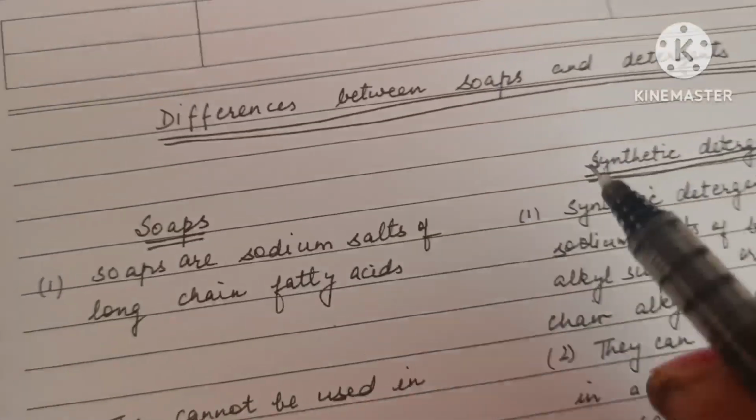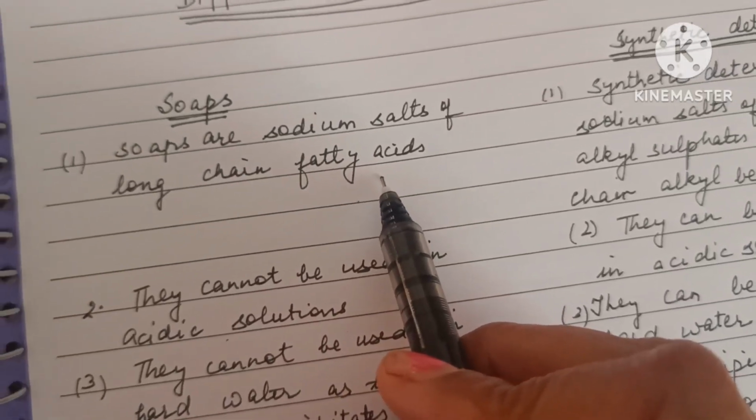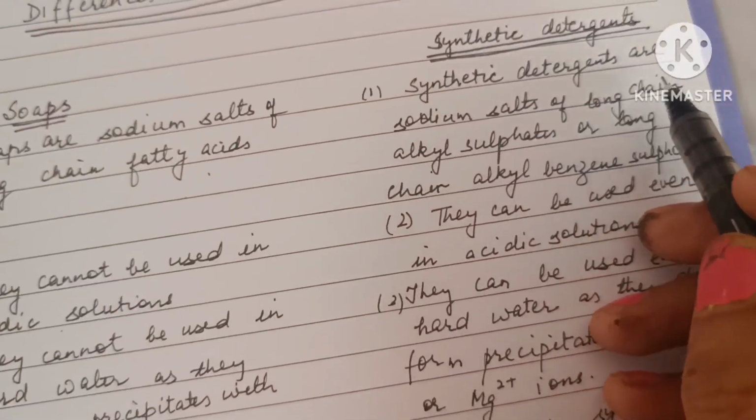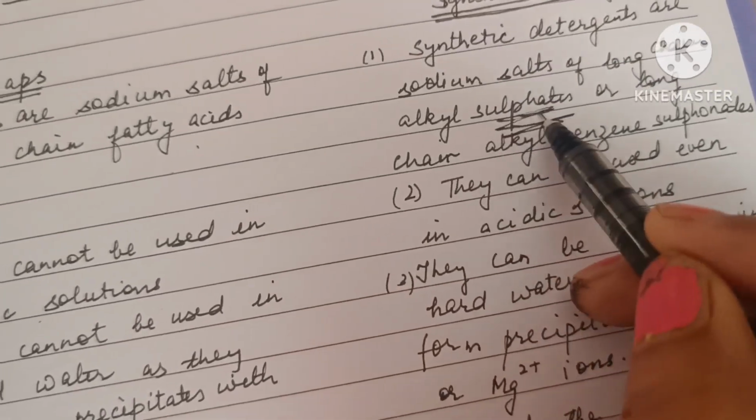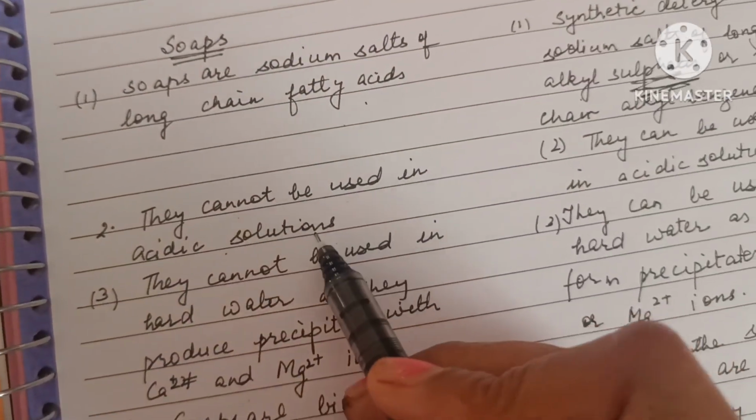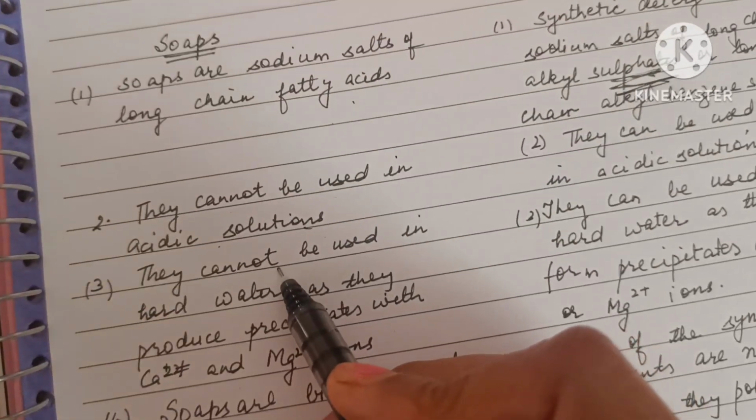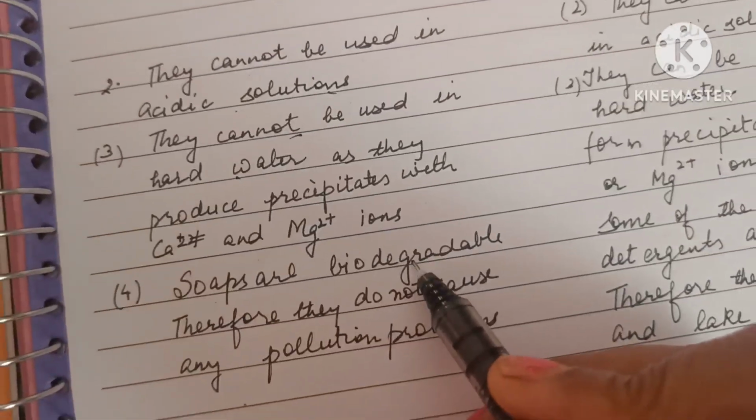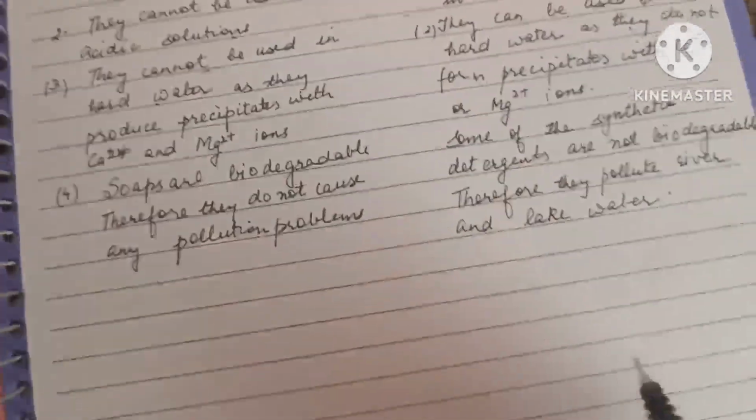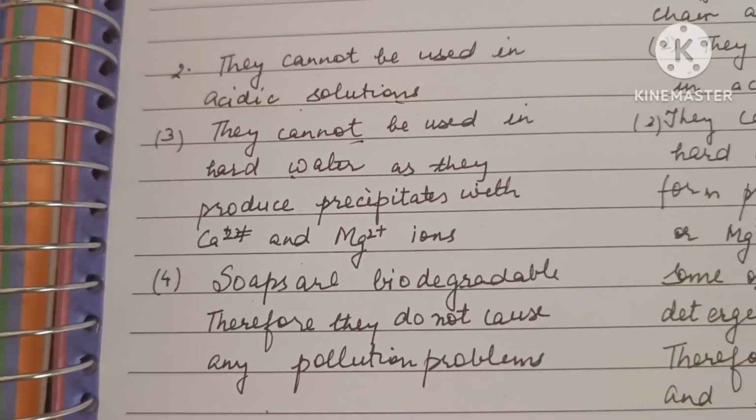What is the difference between soap and detergent? Soaps are sodium salts of long chain fatty acids. Detergents are sodium salts of long chain alkyl sulfates. Soaps cannot be used in acidic solution. Detergents can be used. Soaps cannot be used in hard water. Detergents can be used. Soaps are biodegradable. Detergents are non-biodegradable.